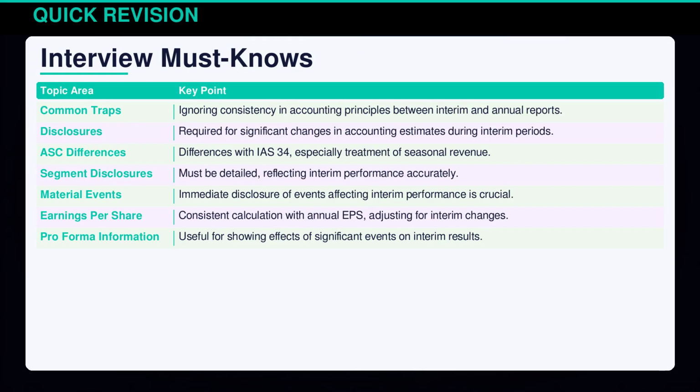Key interview points: maintain consistent accounting principles between interim and annual periods. Disclose significant changes in estimates, and understand ASC 270's distinctions from IAS 34. Segment and EPS presentations must be accurate, reflecting interim performance. Immediate disclosure of material events is crucial, as is pro forma information for transparency on key changes.